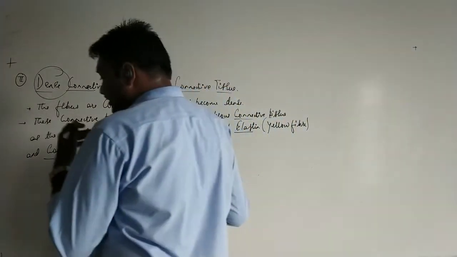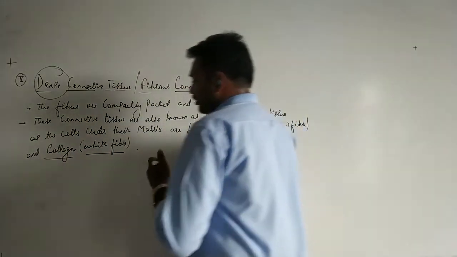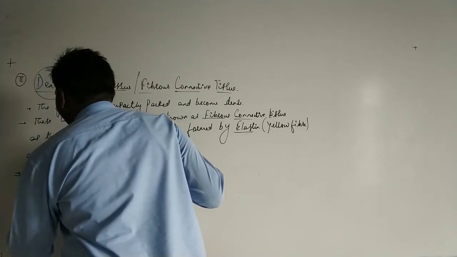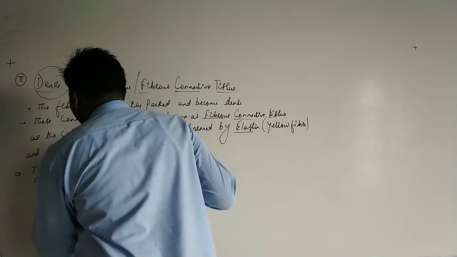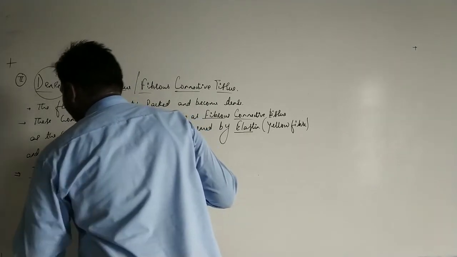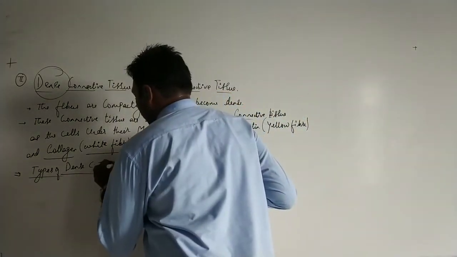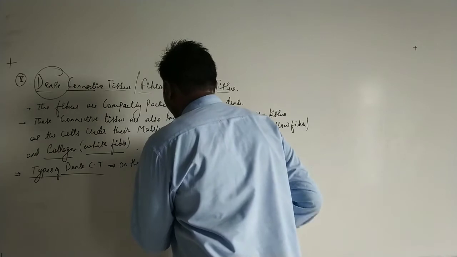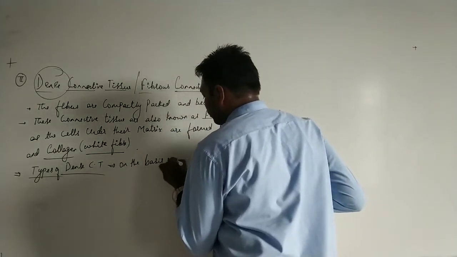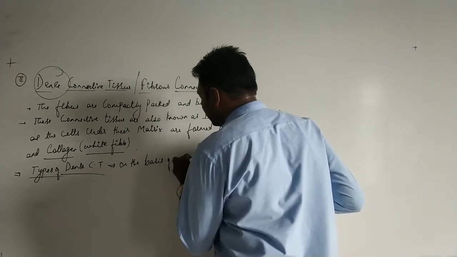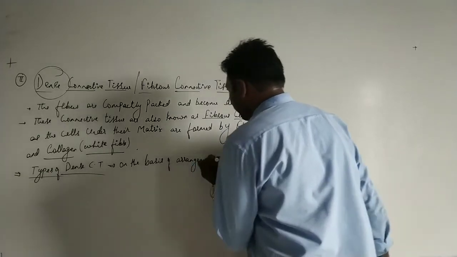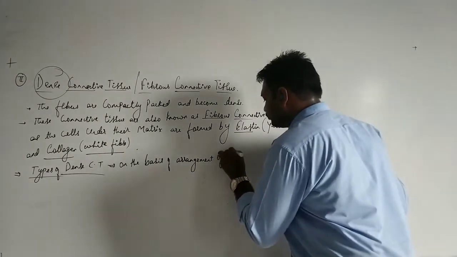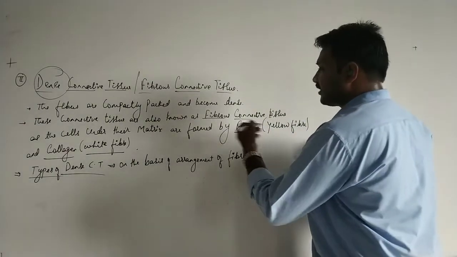Now, when we talk of the dense regular connective tissue, see here, we can write types of dense connective tissue, on the basis of shape or arrangement of fibers. Which fibers? Elastin fibers and the collagen fibers.